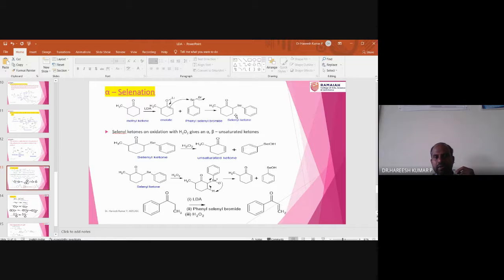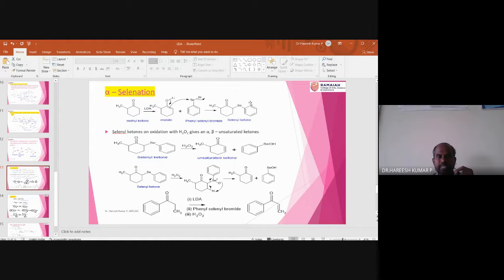What is the name of this compound? This group is called the selenyl group. Selenyl ketone is the common, trivial name. What it means is that when an alpha carbonyl compound reacts with LDA, it forms an enolate. That enolate can react with the selenium electrophile, and thereby it leads to the formation of selenyl ketone.